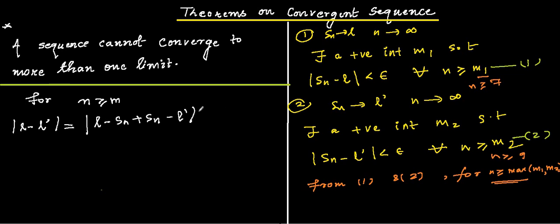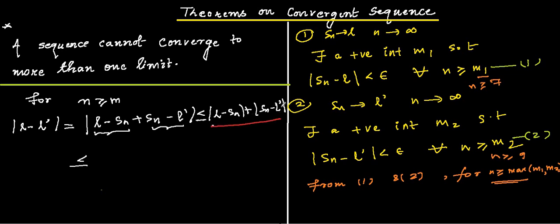Here this value is always going to be less than or equal to the sum of the individual moduli: modulus of L minus Sn plus modulus of Sn minus L dash. Thus mod of L minus L dash is going to be less than or equal to this whole value.